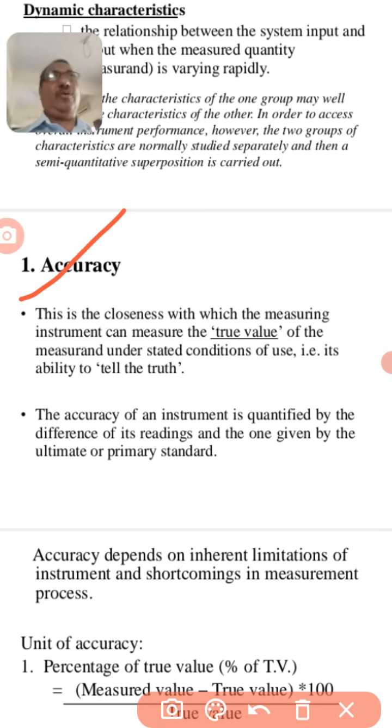If I am connecting 80 volt input against which 79 volt it is showing, then it is (80 minus 79) divided by 80 percent accurate reading. So accuracy is closeness. Closeness means if I connect 80 volt, it should read 80 only and it should not read 79. So closeness to 80 volt is called accuracy of the instrument.